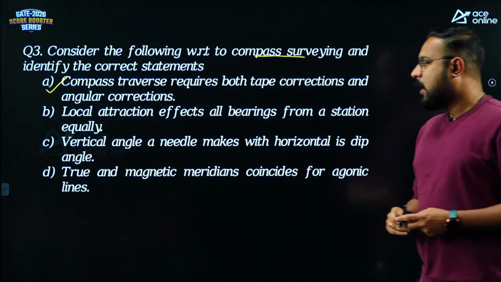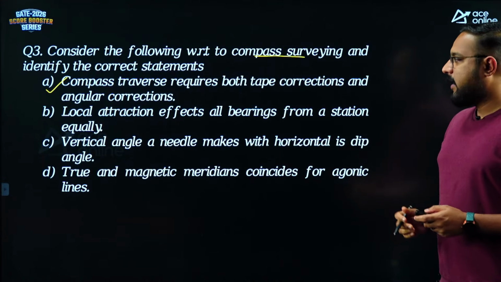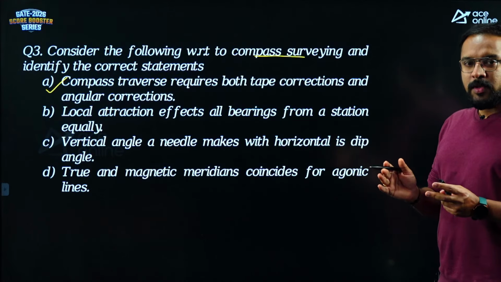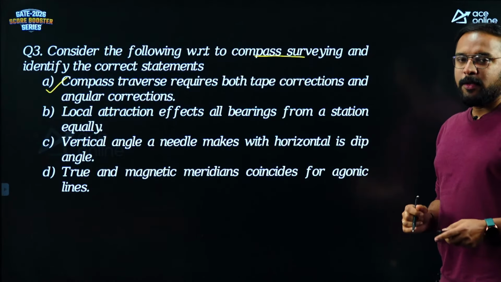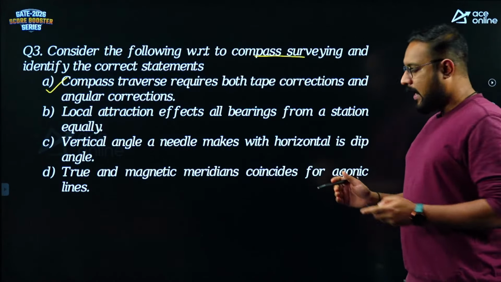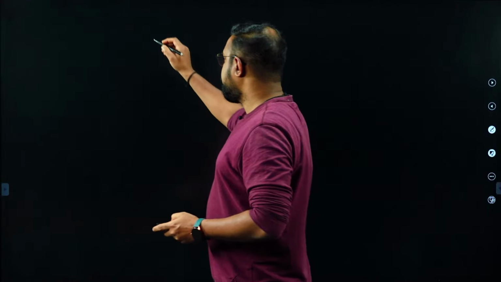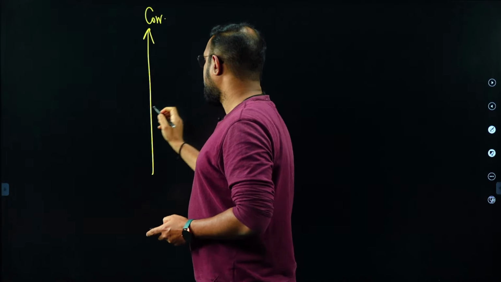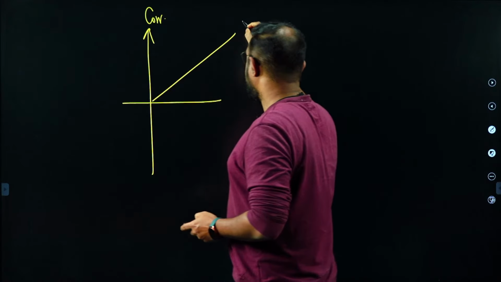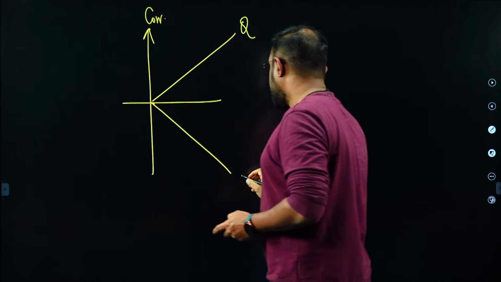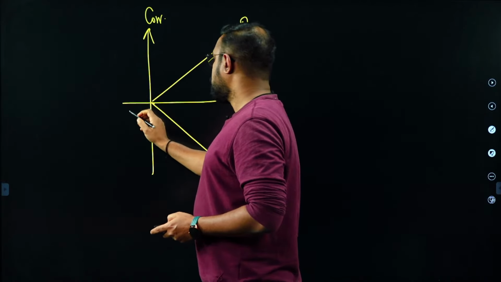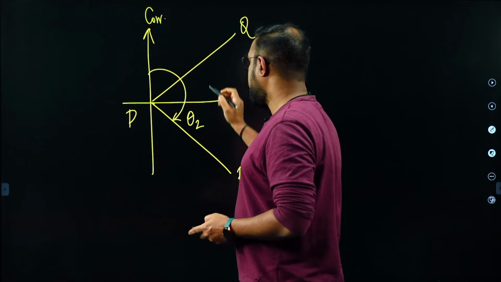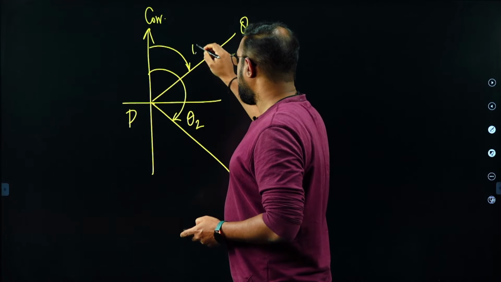That's correct. Local attraction affects all bearings from a station equally. So, local attraction at a station means every angle I measure from that station is equally affected. Yes or no? Yes. Let's just look at that figuratively. So, this was the direction of the correct magnetic meridian. This is the bearing of my line PQ. This is the bearing of the line, let's say PR. So, these are the two bearings that we are having. Let me call it theta 2 here, and let me call it theta 1 here.